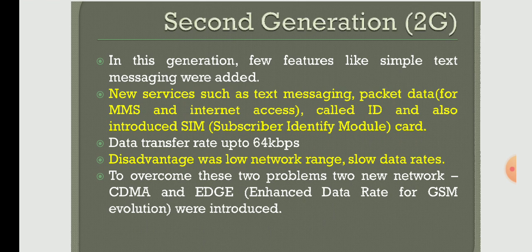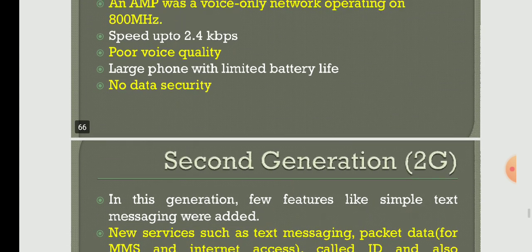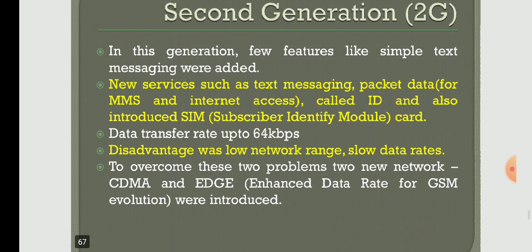And then similarly, the data transfer rate will be 64 kbps. In case of first generation, the data transfer rate was 2.4 kbps, but in case of second generation, the data transfer rate will be 64 kbps. But the disadvantage is that the data transfer rate is very slow. And then to overcome this problem, in 2G itself, they introduced two different technologies.